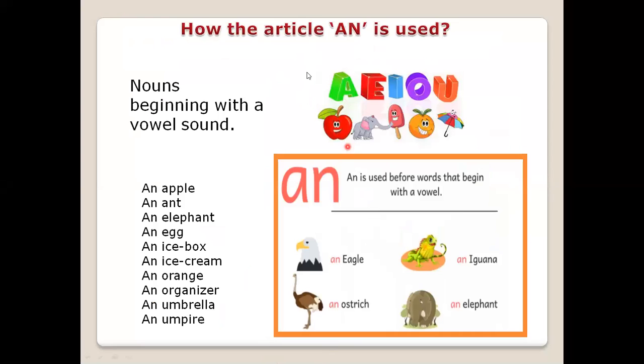Then we have how the article an is used. An is always used with nouns beginning with a vowel sound. This is the basic difference between a and an. A will always take consonant sounds and an will always take vowel sounds.